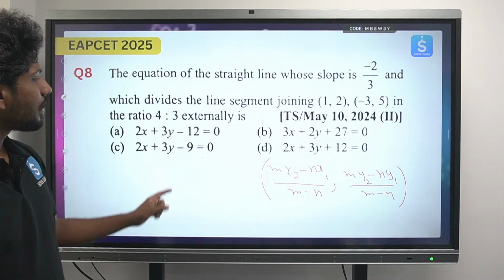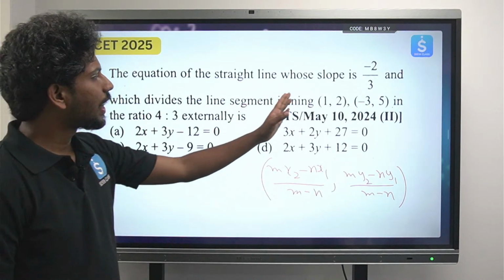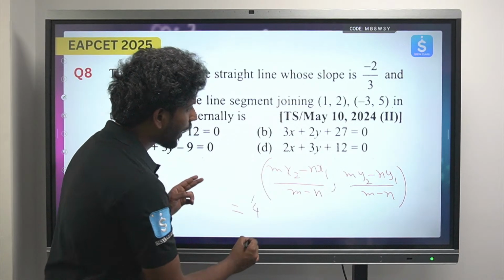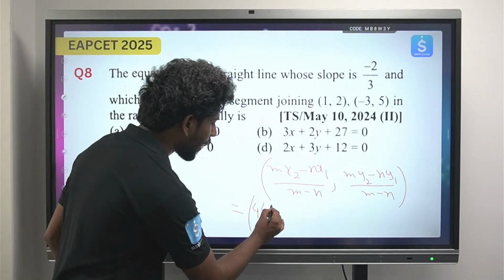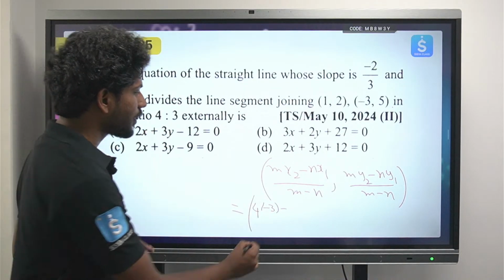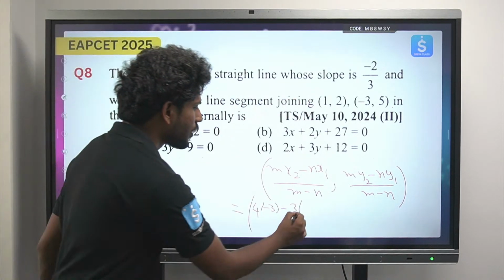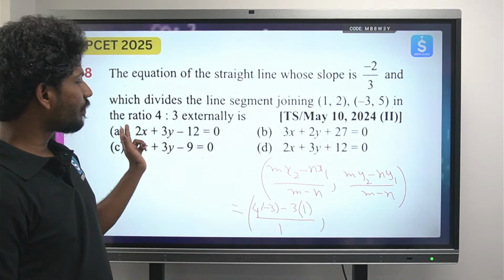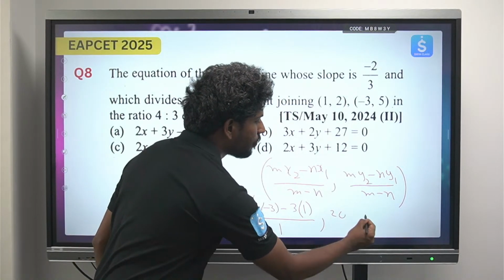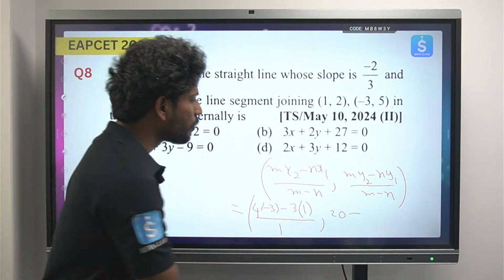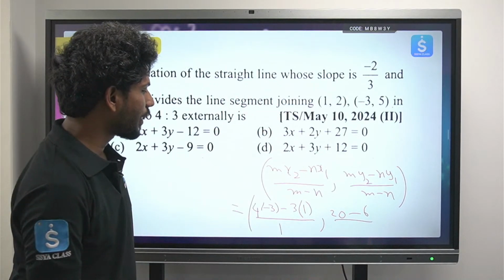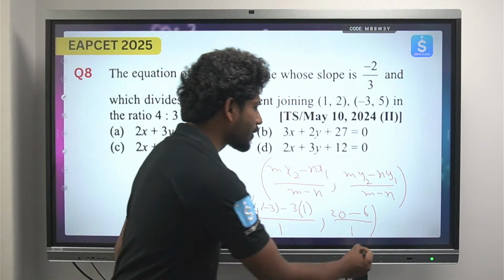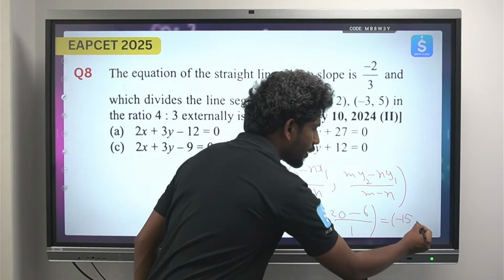Already ఇక్కడ మనకి m ఇంకా n తెలుసు, that is m is 4, n is 3 and these are our x1, x2 ఈ points. So m వచ్చేసి 4, so 4x2 that will be 4 into -3 minus n వచ్చేసి 3 and x1 వచ్చేసి 1, so this will be m minus n. 4 minus 3 is 1, comma similarly again 4 into 5 is 20 minus again 3 into 2 that is 6, by m minus n which will be equal to 1. Okay, 4 into -3 is -12, -12 minus 3 is -15, comma 14. So ఇది మనకు వచ్చిన పాయింట్.